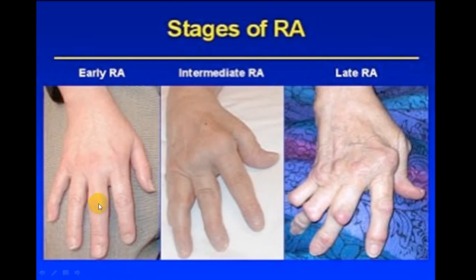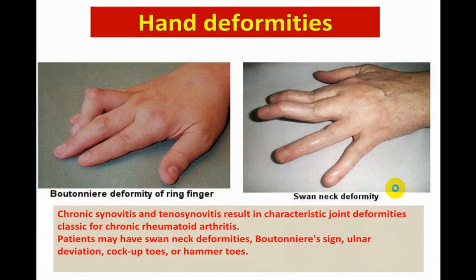In an early stage, you will have only arthritis and swelling. In an intermediate stage, a little deformity will be there. In a late stage, ulnar deformity, swan neck deformity, Boutonniere deformity, Z deformity, all those will be seen. So if you see this is Boutonniere, this is swan neck, and this is arthritis.